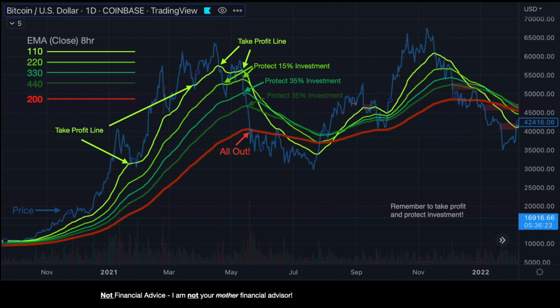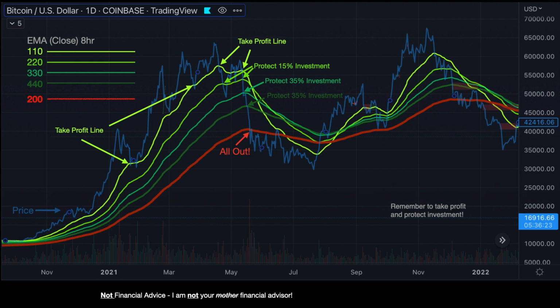So price falls below 220, we take 15% out. Price rises above 220, we put 15% back in. We ride it back up above the 110, and when we hit the 110 again, going down, we take our profit. In this case, we had the China miner situation, and so Bitcoin price crashed, essentially. So as the price is going down, we're protecting our investment.